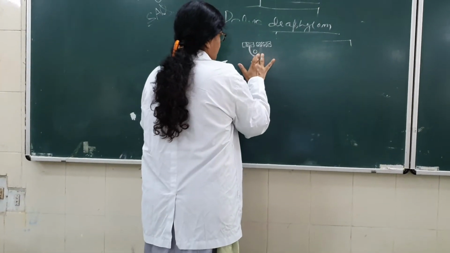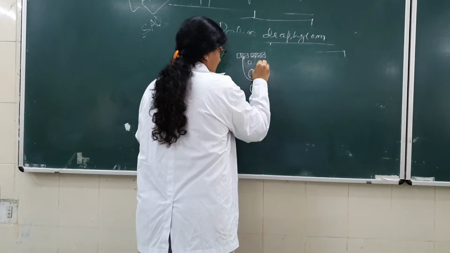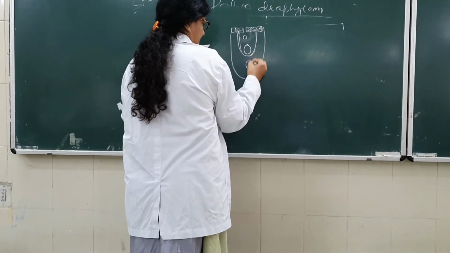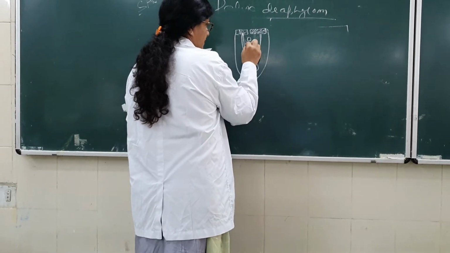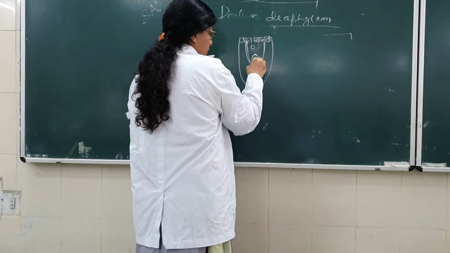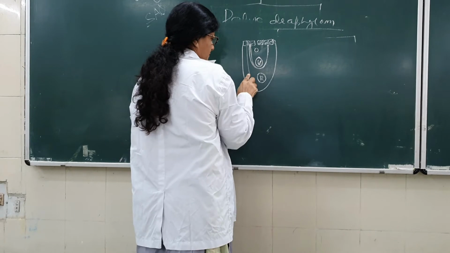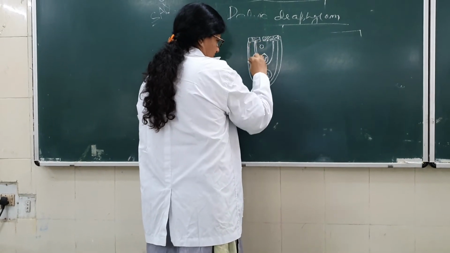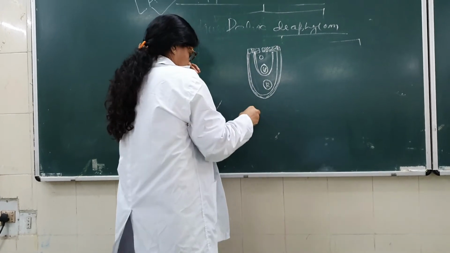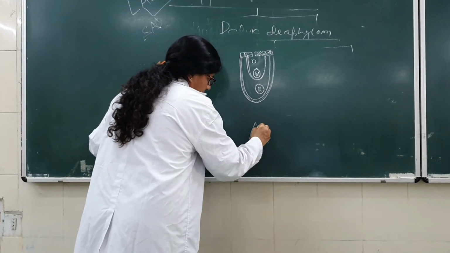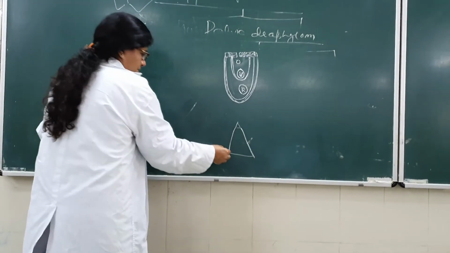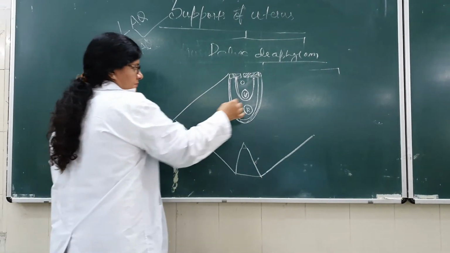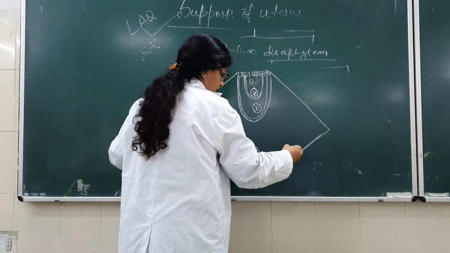Okay? This is rectum, this is uterus, this is vagina, this is pubovaginalis. This is the diagram of the pelvic diaphragm.